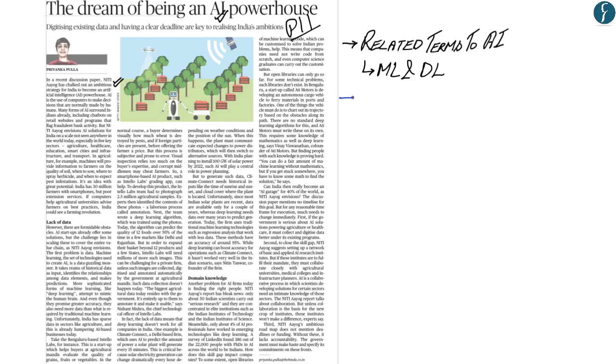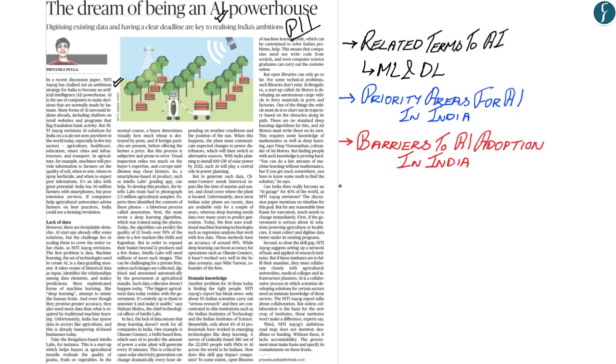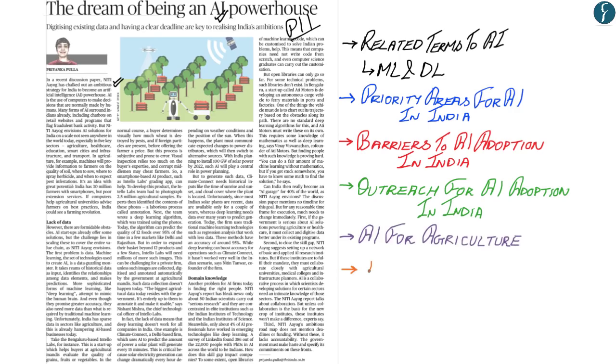After that, we'll try to understand what are the priority areas for artificial intelligence in India. After this, we'll try to understand what are the barriers to adoption of artificial intelligence in India. The fourth aspect that we'll understand is what is the outreach program by the Government of India as recommended by the NITI Aayog report. The fifth aspect is how artificial intelligence would be used in the field of agriculture. The last aspect is the privacy issues related to artificial intelligence.